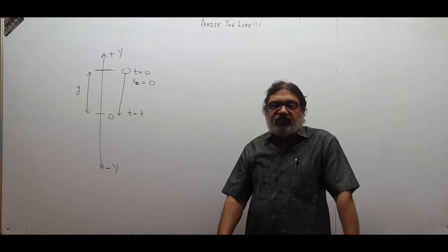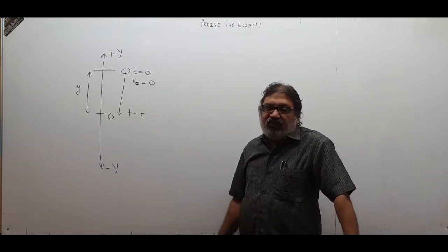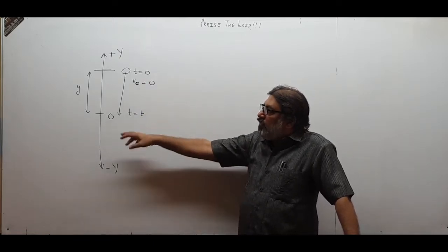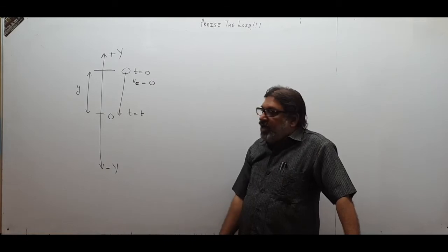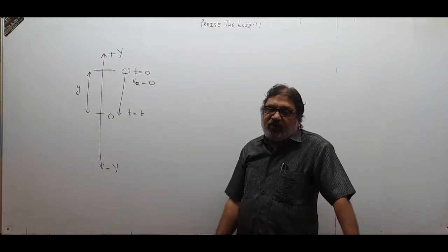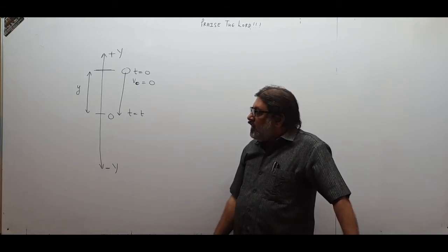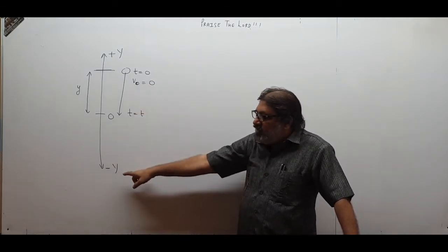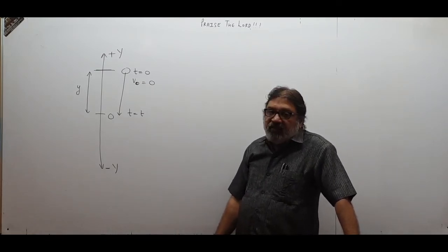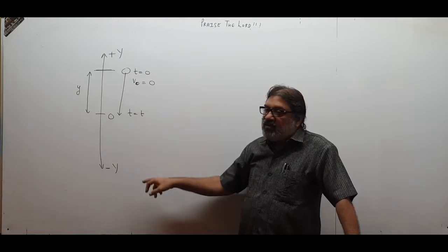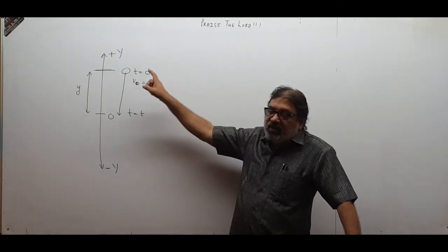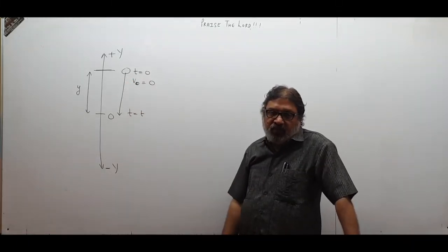Right now we are discussing free fall. That means we are assuming that initial velocity is 0. At time t equal to 0, a body was released, and at time t equal to t, it reaches over here, and displacement of the body is y. Now the body is falling towards the negative side. So whatever vectors are there in downward direction, they will be taken negative, and whatever vectors are there in upward direction, they will be taken as positive.